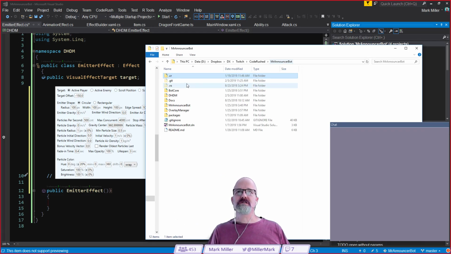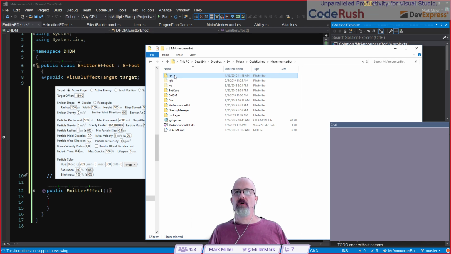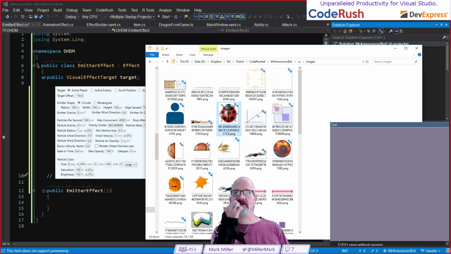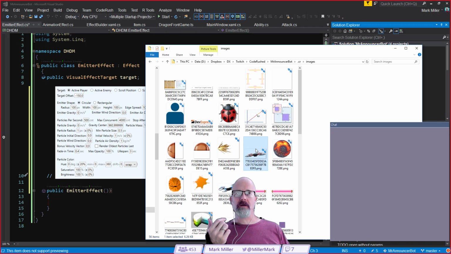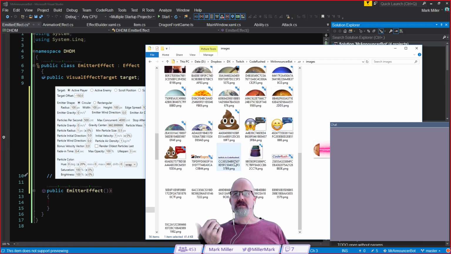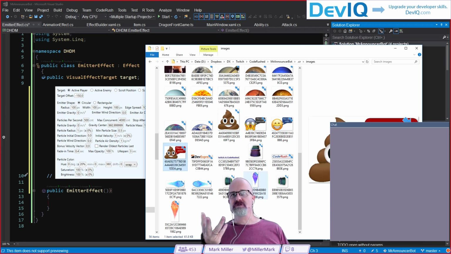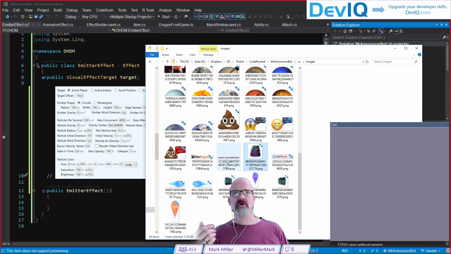So this is my solution. I've got a .cr folder, and in the .cr folder, I've got personal settings, team settings, and images for the solution. And if I come up here, these are all the images I've pasted in at different times. When we were working on the drones, I would paste the images in, or the paint splats or the falling seeds or the walls, that sort of thing. I would paste things in so that we could see them. I had a few demos as well where I was saying, hey, this code stinks, or something like that. So those are not really used in the project right now. I was just showing them for the demo.